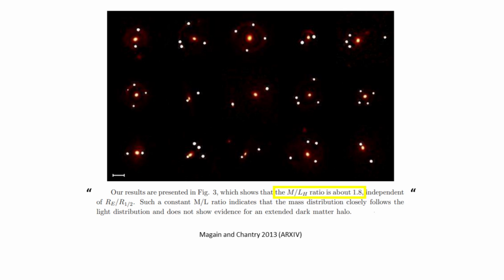And they also say that the mass distribution closely follows the light distribution and does not show evidence for an extended dark matter halo. So that fits quite nicely the prediction of the anti-gravity matter theory.